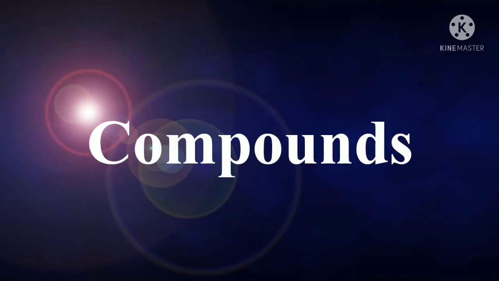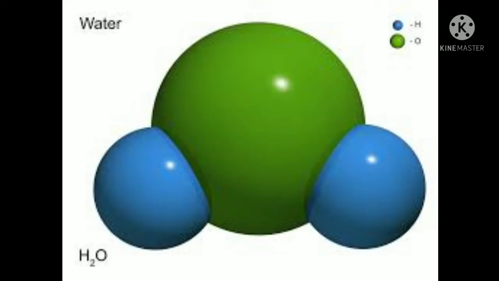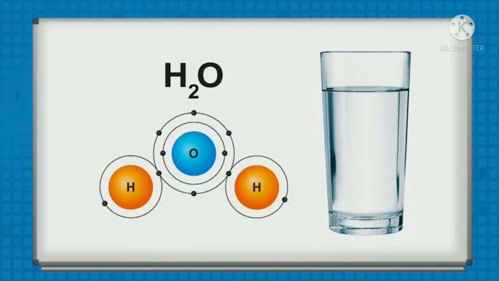Next we'll talk about the compounds. Taking one example, water, we all know it. You can see here the pink is the hydrogen and oxygen is green. Having 2 atoms of hydrogen and one of oxygen, we get the molecule of water. So H2O, we know that the formula of water is H2O.